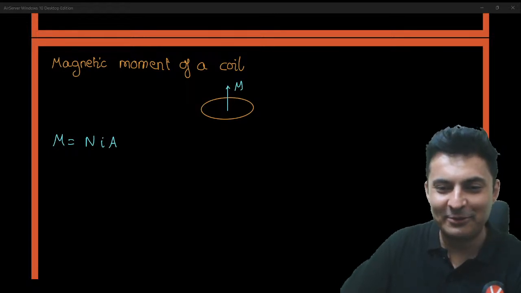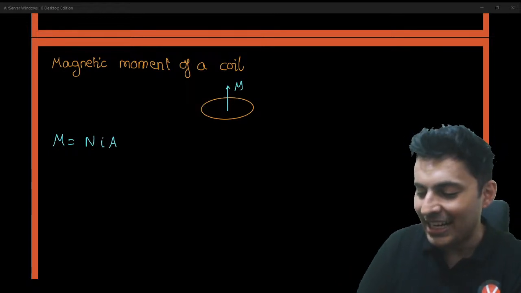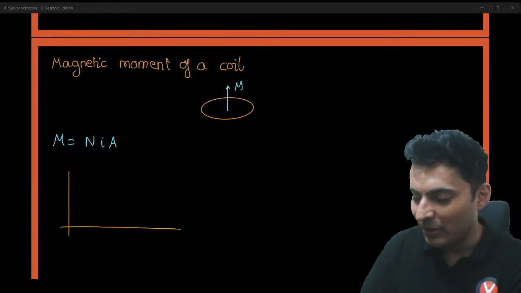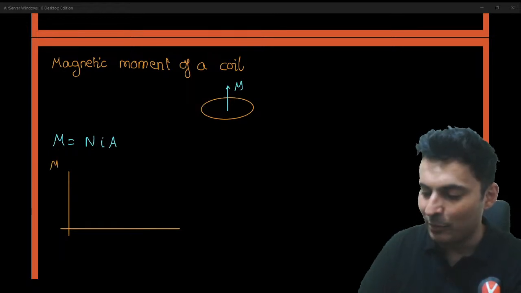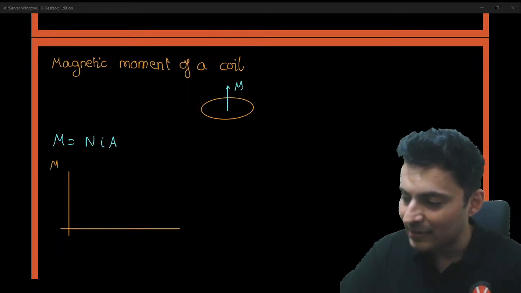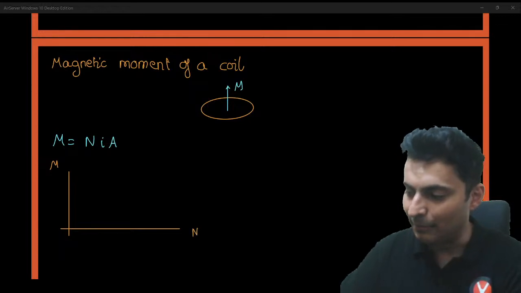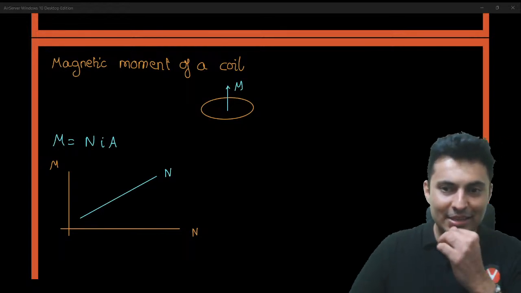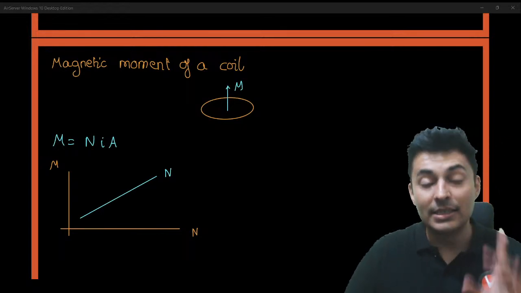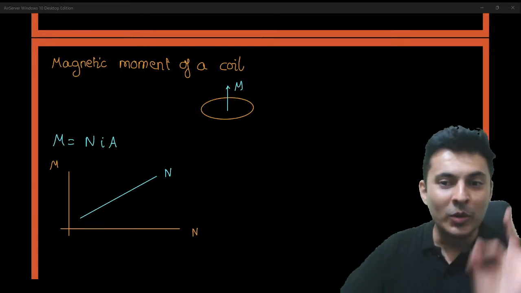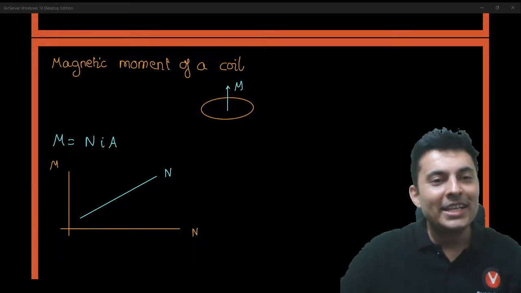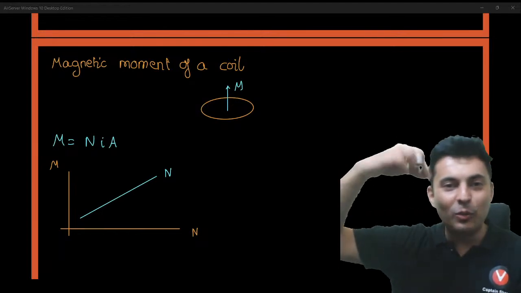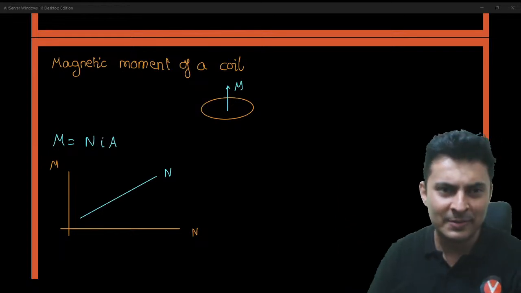Yes, perfect, my dear warriors. So because it is NIA, what will happen? If you draw a graph of magnetic moment versus number of turns, ideally the graph should be a straight line. That's what you would expect. Yes, it is. But this is only true if you have sufficient wire to increase the number of turns.